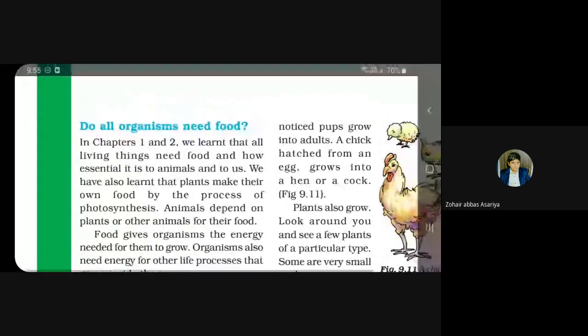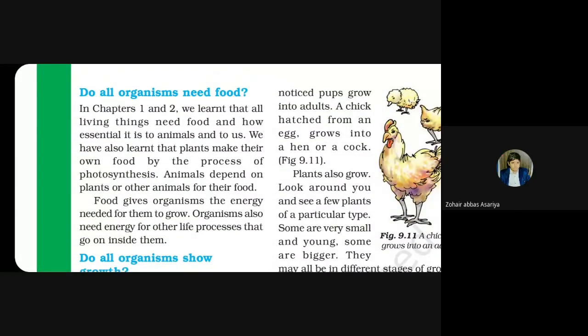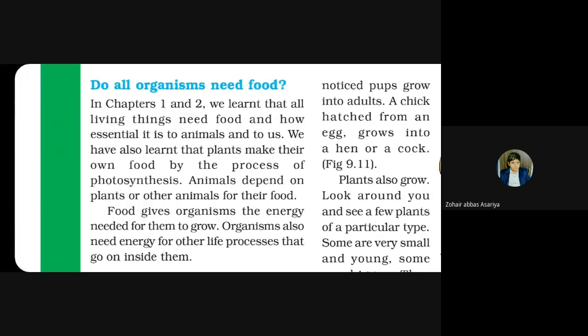Zohar, start reading. Do all organisms need food? In chapters 1 and 2, we learned that all living things need food and how essential it is to animals and to us. We have also learned that plants make their own food by the process of photosynthesis.